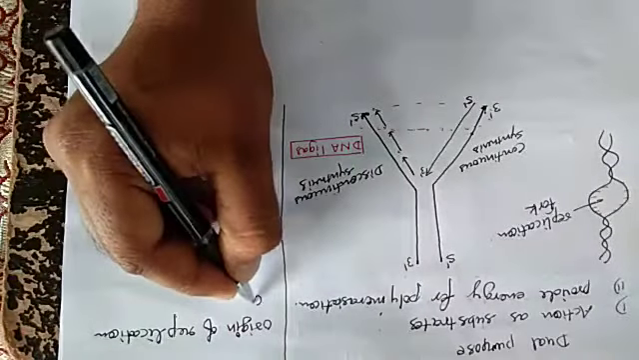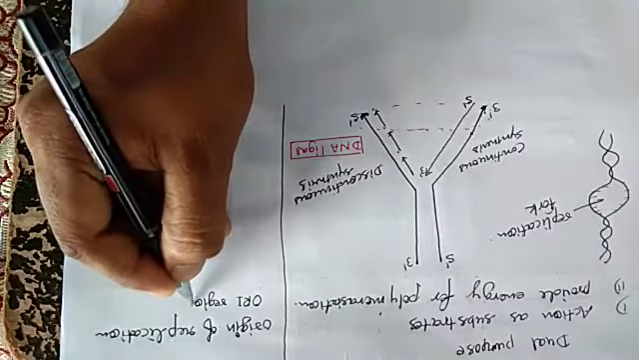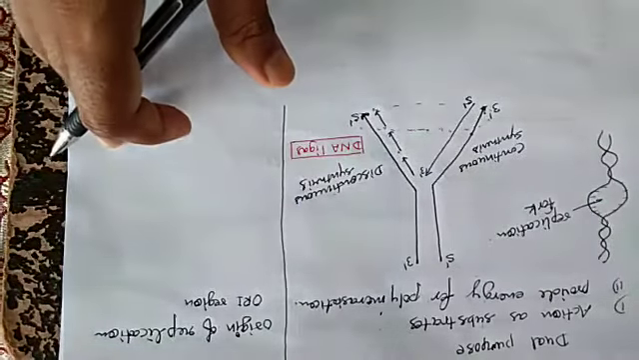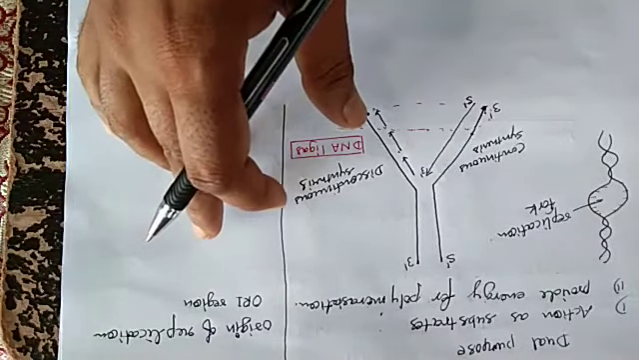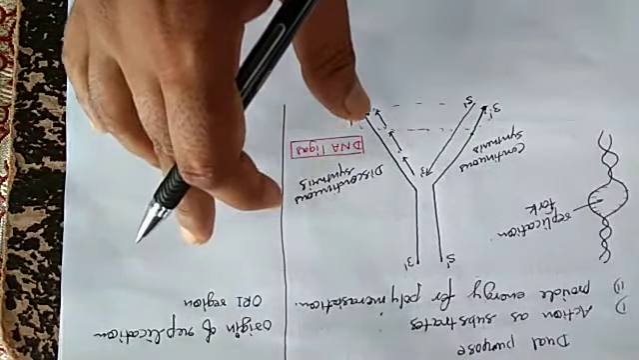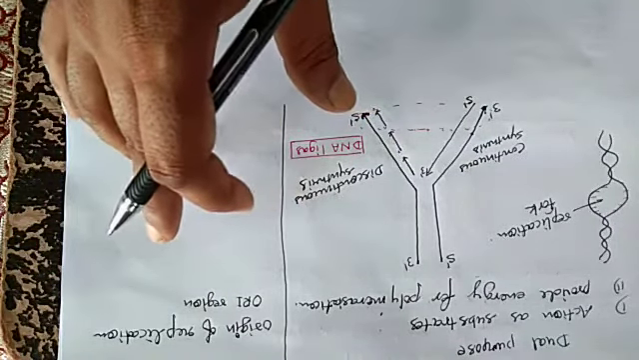In short form it is known as the ORI region. It is because of the requirement of the origin of replication that the piece of DNA needs to be propagated during recombinant DNA.